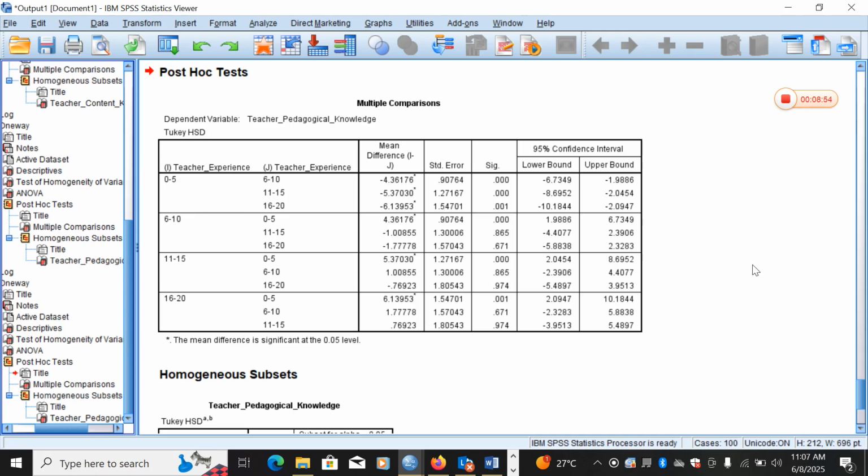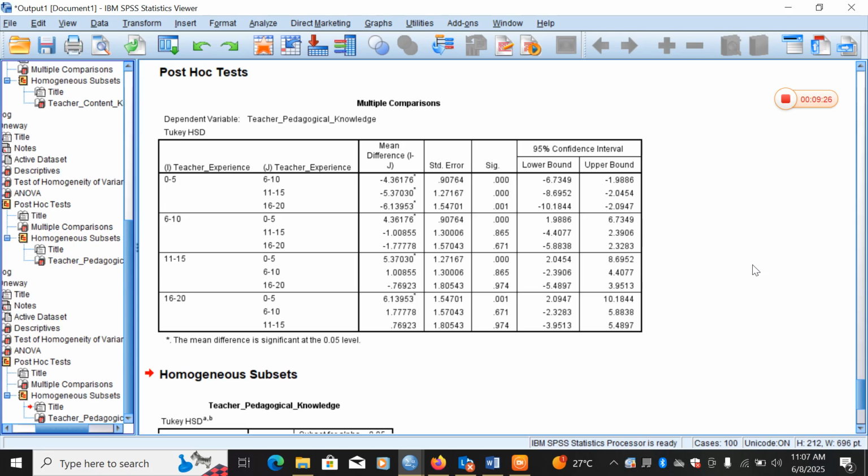The total number of participants is 100, and the null hypothesis here states that there is no statistically significant difference in the means of the teacher content knowledge across the groups. Since the p-value is 0.000, which is less than the conventional significance level of 0.05, we reject the null hypothesis.